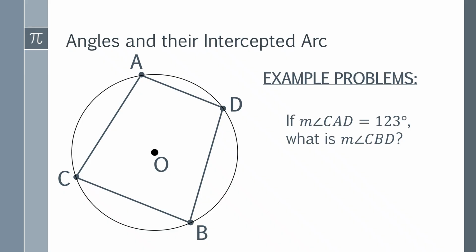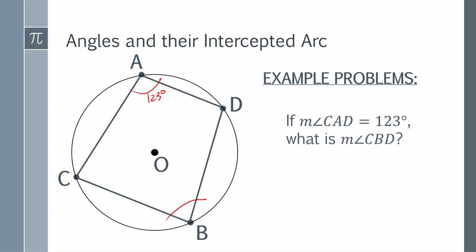If the measure of angle CAD is 120 degrees, what is the measure of angle CBD? So to find out the measure of CBD, let's have this one, CAD, which is 120 degrees. And how will you find CBD?